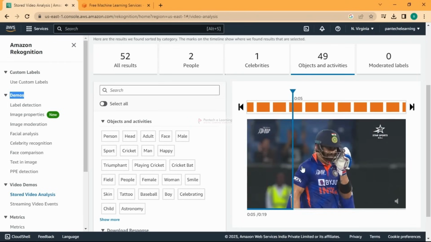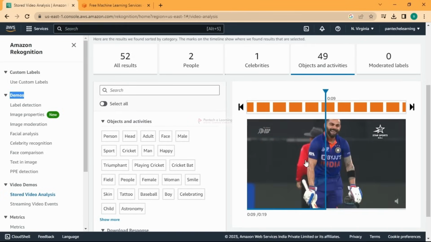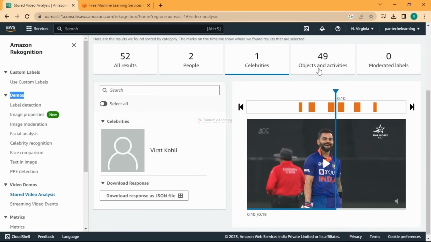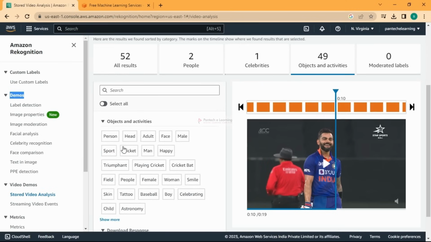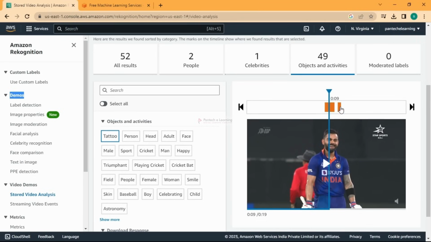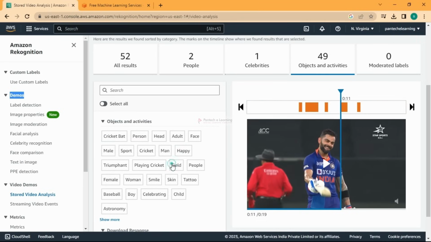So this is a cricket video. It is going to take some time to run, and once it is completed, we can see it is predicting one celebrity, Virat Kohli, and the objects, if you see, it is even predicting the tattoo. If you go and see in that timeline, we can find. Other than that, we have a cricket bat here.